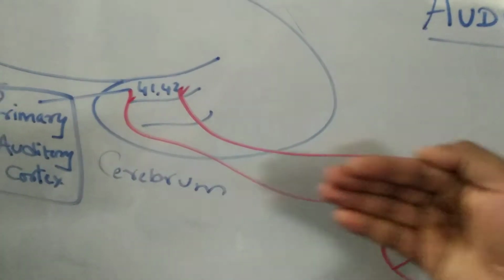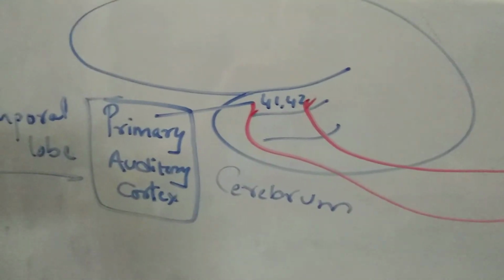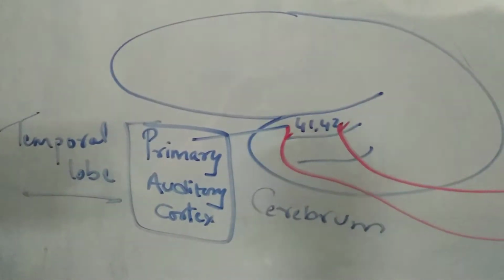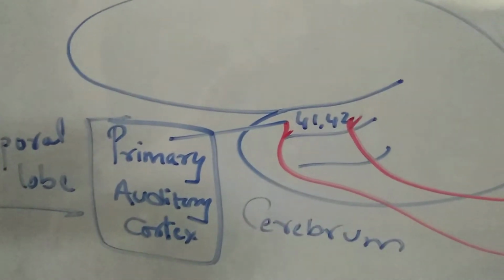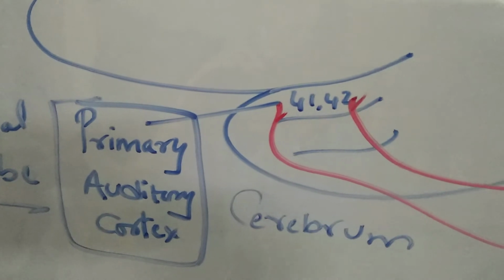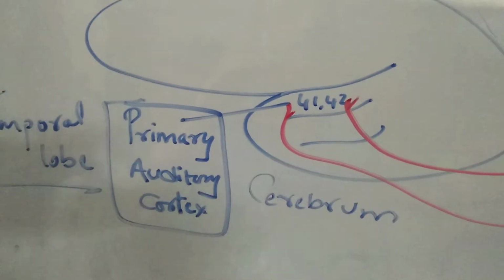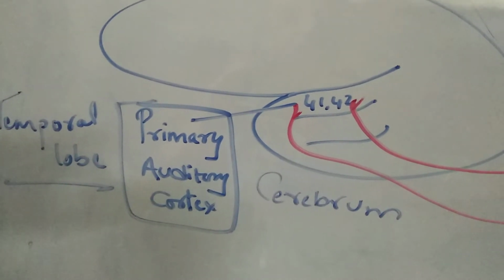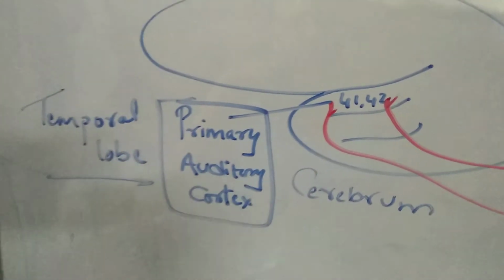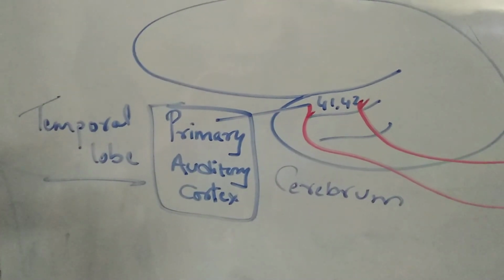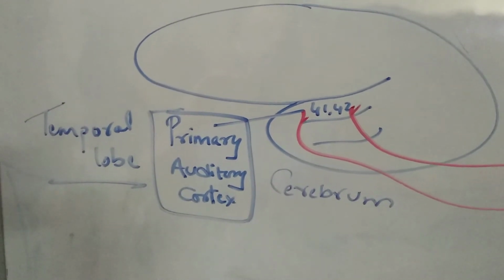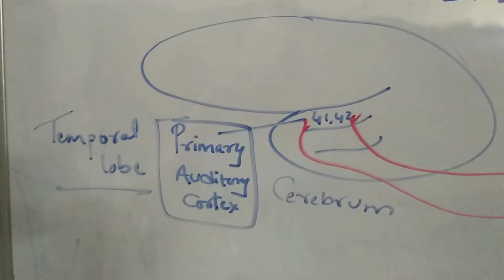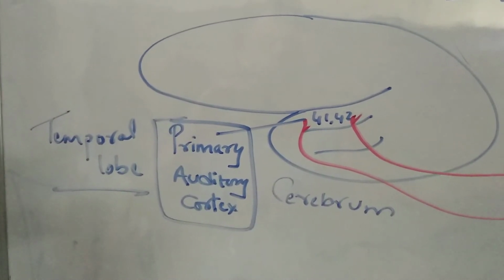Auditory radiation will project onto areas number 41 and 42, which are present in the upper portion of the temporal lobe. We call it the superior temporal gyrus. The area numbers are 41 and 42. So the sound is perceived here in your temporal lobe, superior temporal gyrus, areas 41 and 42, which is called the primary auditory cortex, where the perception of sound waves happens. The primary auditory cortex is present in the temporal lobe of the cerebrum or your brain.